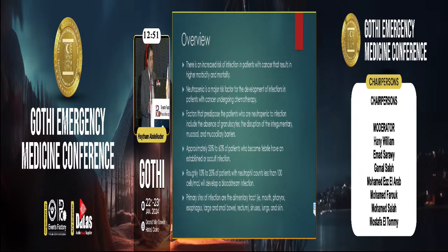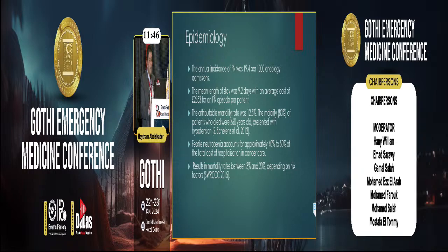Approximately 50 to 60% of patients who became febrile have an established occult infection. Roughly 10 to 20% of patients with neutrophil count less than 100 will develop bloodstream infection. Usually the primary site of infection in neutropenic patients is the alimentary tract.